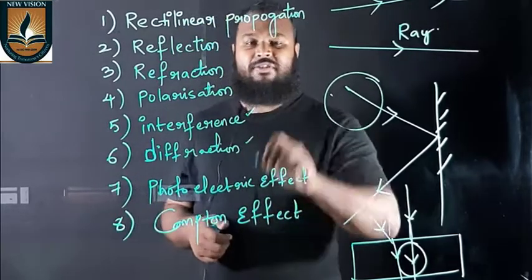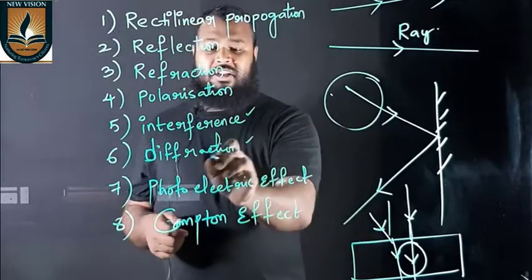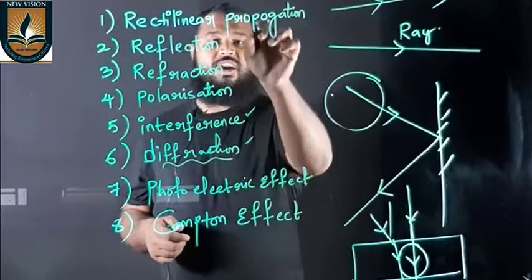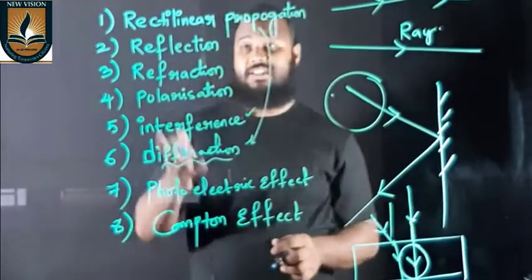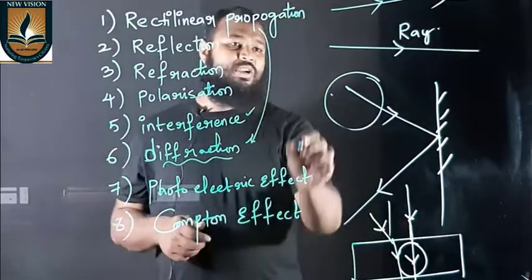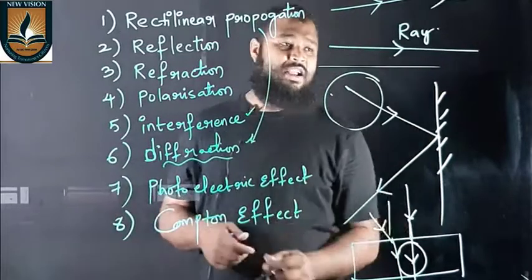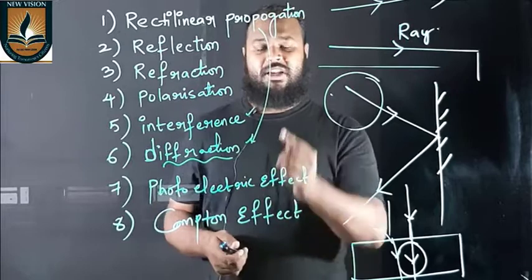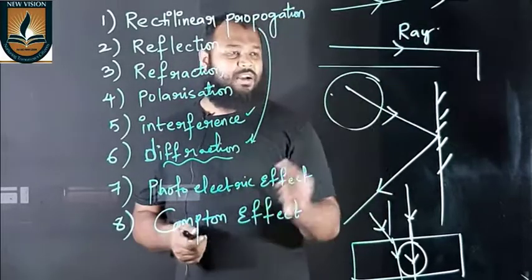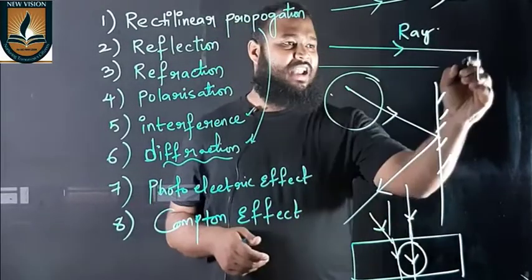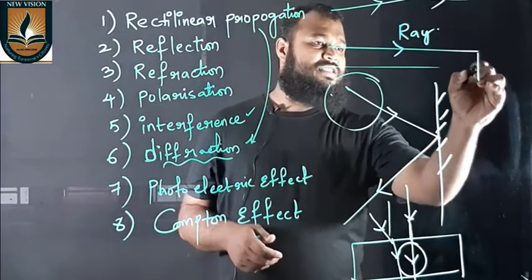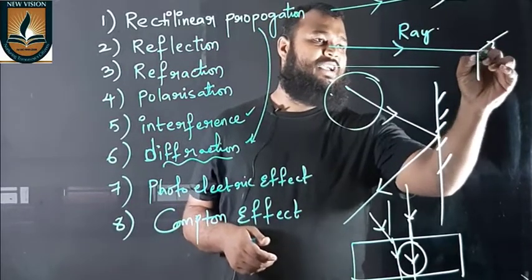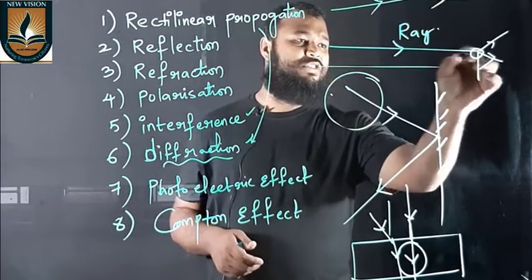And diffraction of light actually violates the first phenomenon, that is rectilinear propagation. We know light travels in the form of a straight line, but when the light encounters an obstacle, when you put anything in front of that light ray, then the light ray, instead of traveling in a straight line, bends away or towards, depending on the size of the obstacle.